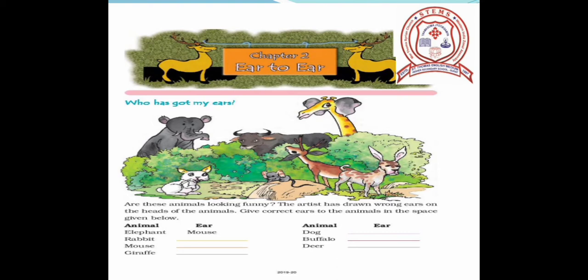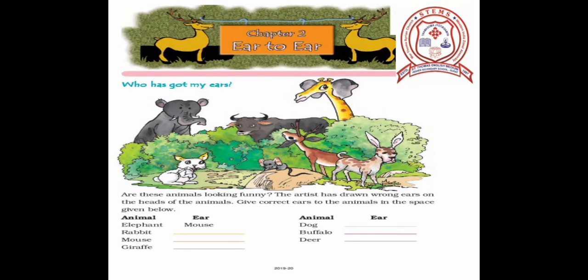Yes, this animal is looking funny. The animal is a dog. The artist has drawn the ears of a rabbit on it. Next you can see a buffalo. The artist has drawn the ears of a deer on it. The animal is a deer and the artist has drawn the ears of a buffalo on it.